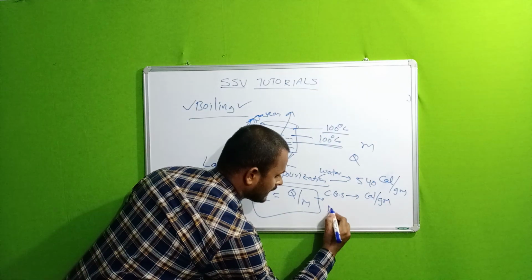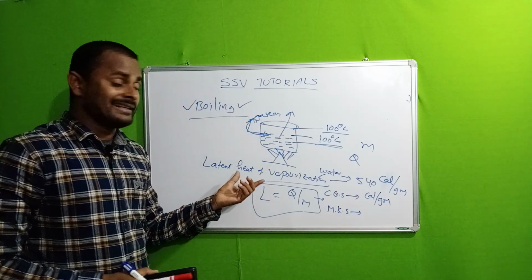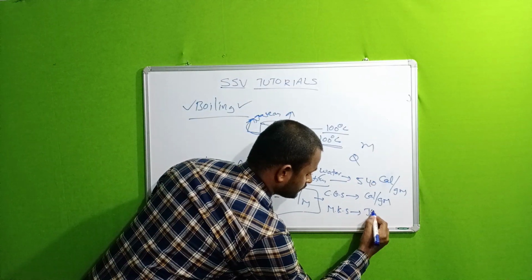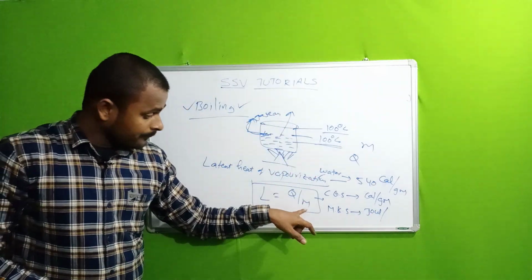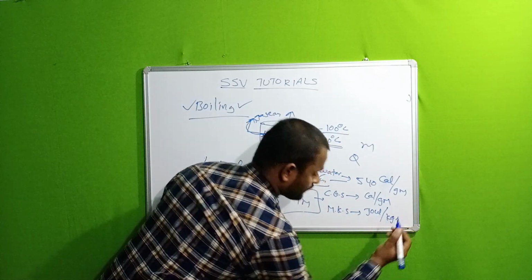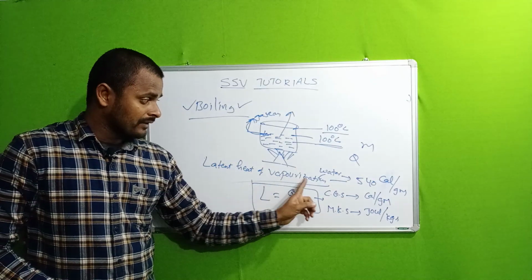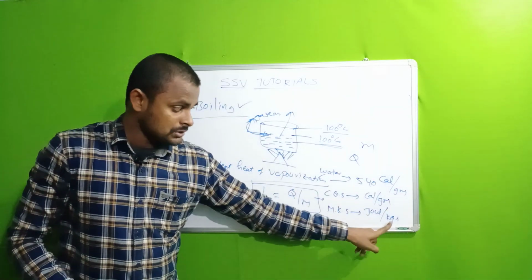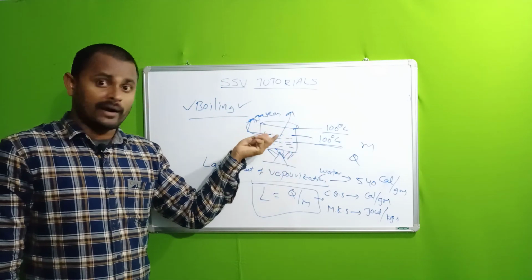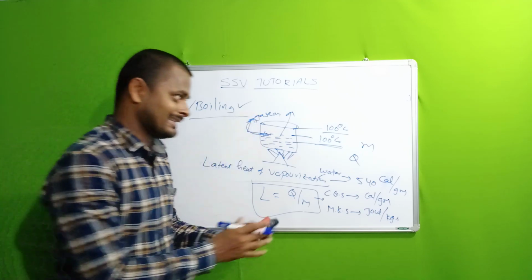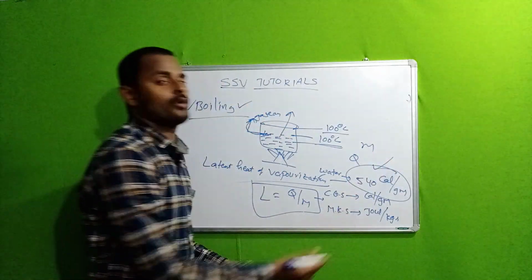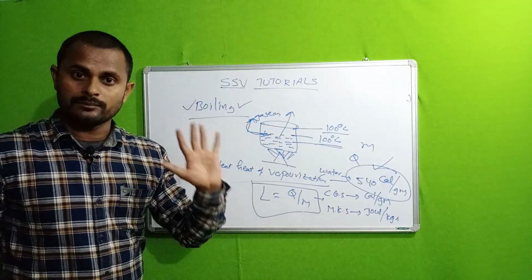At the same time, in MKS, the unit of heat is joule and the unit of mass is kilograms. So the unit of latent heat of vaporization in the MKS system is joule per kilogram. The latent heat utilized in converting water from liquid to gaseous state is 540 calorie per gram. It is very important. So this is about boiling.